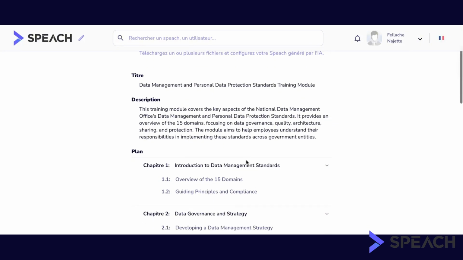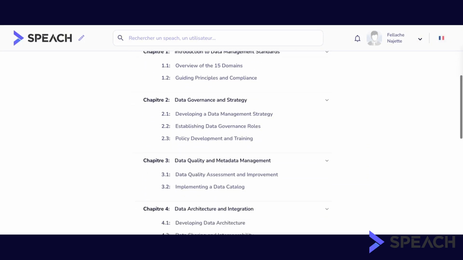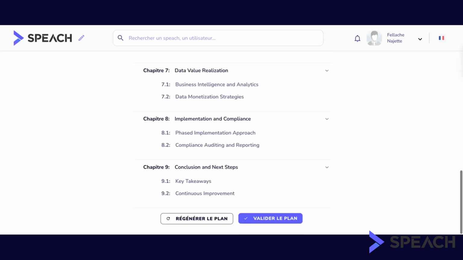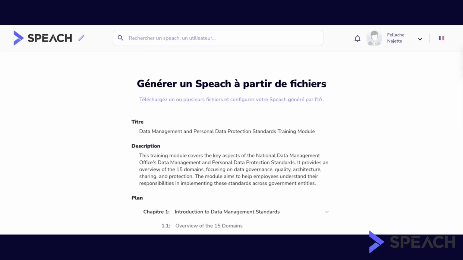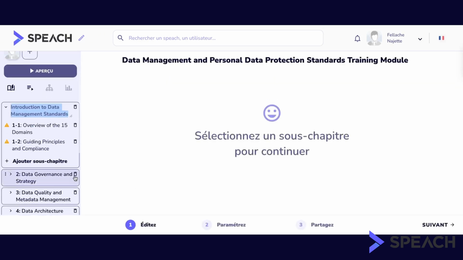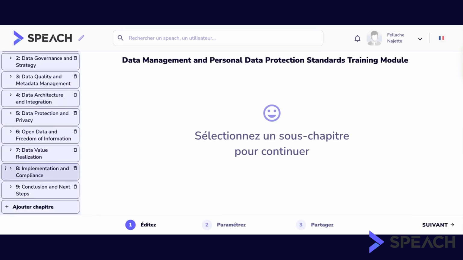So the process took a few seconds. It was pretty quick. So title and description are generated as well as the outline of your speech with the chapter titles and subchapter. You can regenerate this plan or validate. The chaptering of your speech is thus automatically generated.